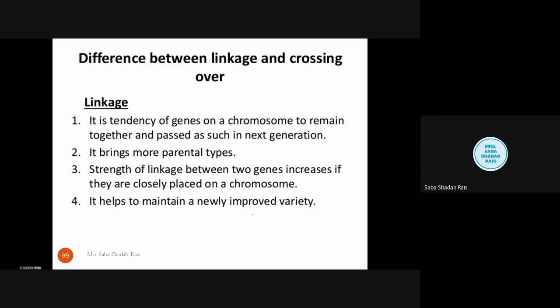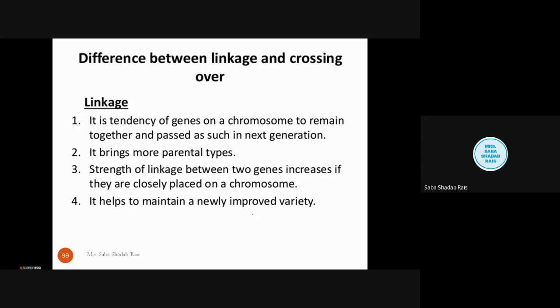Now, what is the difference between linkage and crossing over? We will sum up the lecture with this difference. Linkage is the tendency of genes on a chromosome to remain together and pass into the next generation. They will always remain together and pass together into the next generation. So when there is more linkage, it will bring more parental types. The strength of linkage between two genes increases if they are closely placed on the chromosome. If the distance between the loci is small, there are chances that they will never separate, so they will always remain together.